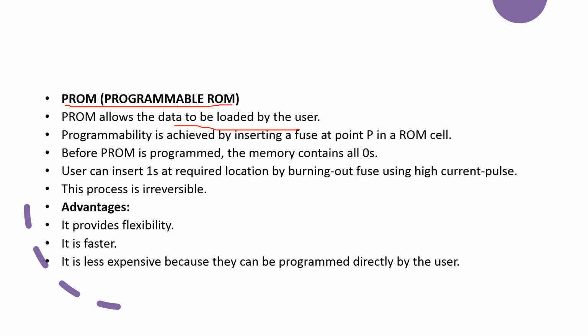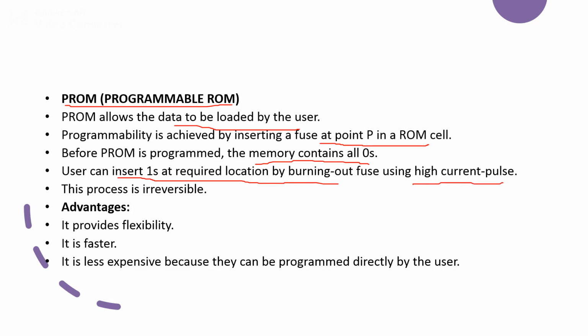The programmability is achieved by inserting a fuse at point P in a ROM cell. Before PROM is programmed, all the memory cells contain the value 0. The user can insert the fuse wherever he wants to modify the data to 1, and he can burn those fuses using a high current pulse in order to forcibly write the values as 1.